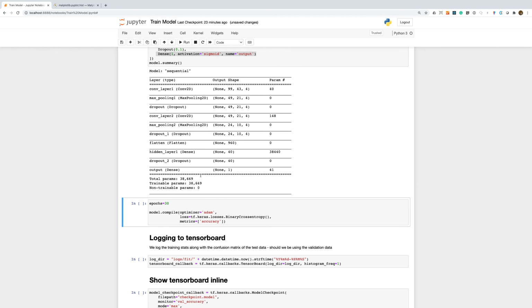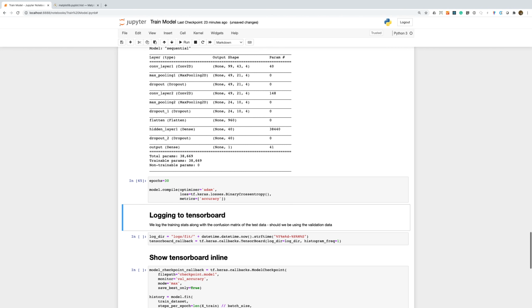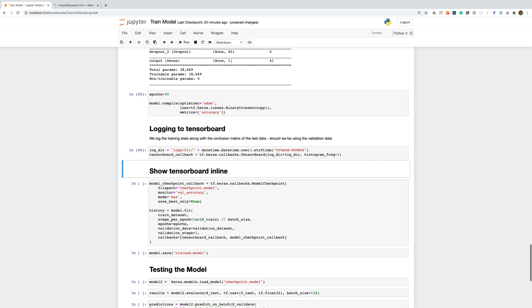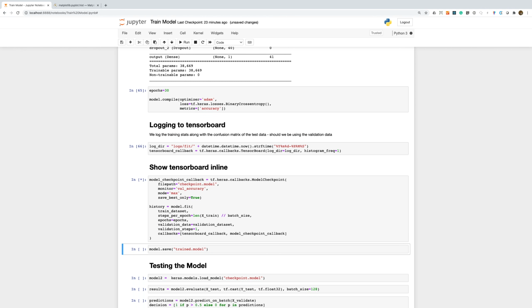Looking at the summary of our model, we can see how many parameters it has. This gives us a fairly good indication of how large the model will be when we convert it to TensorFlow Lite. Finally, we compile our model, set up the TensorBoard logging, and kick off the training.